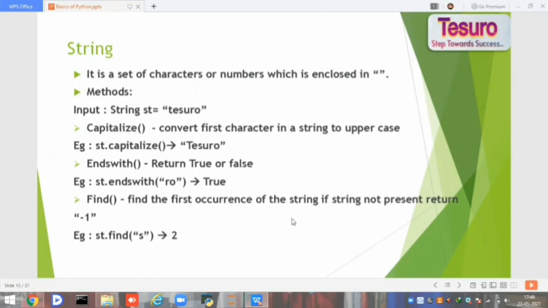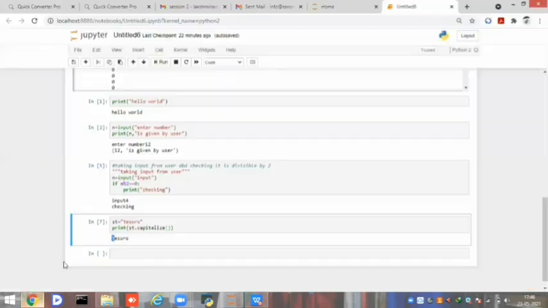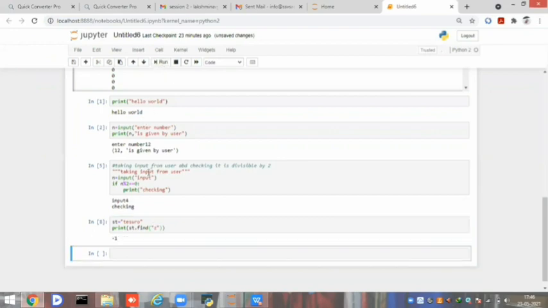And then if the find string, for example, here S is the find string, and if any of the string that we passed in the find is not present, then it will give -1. Let's see one example. st dot find of, I'm checking with a Z. Z is not present in the given string, so it returns the -1 value.